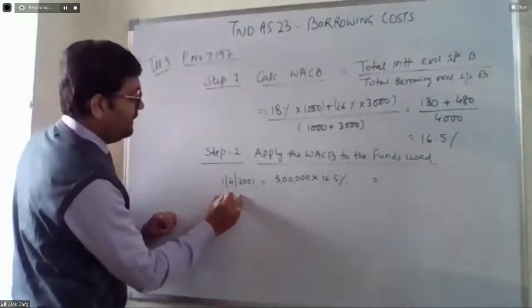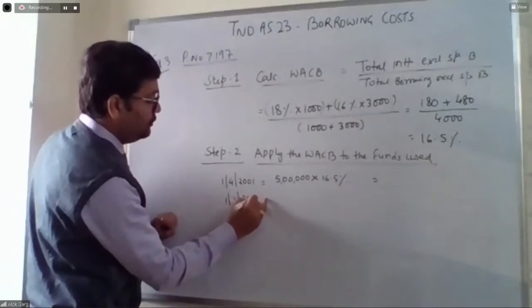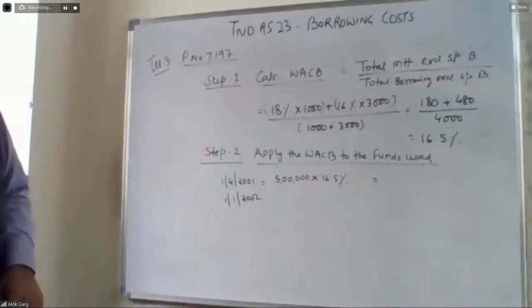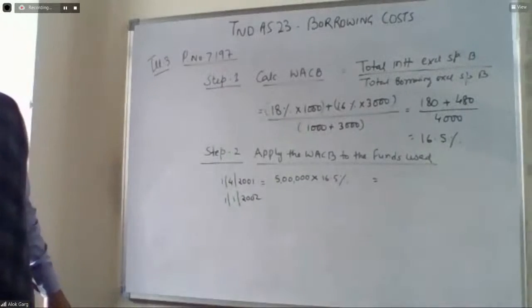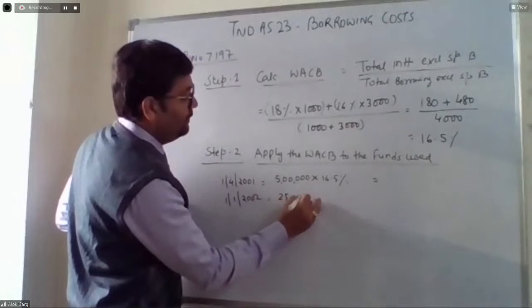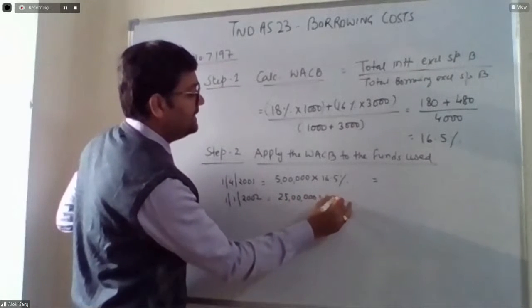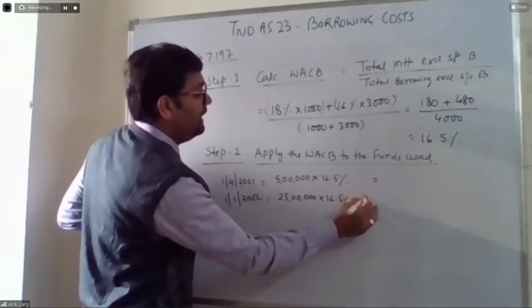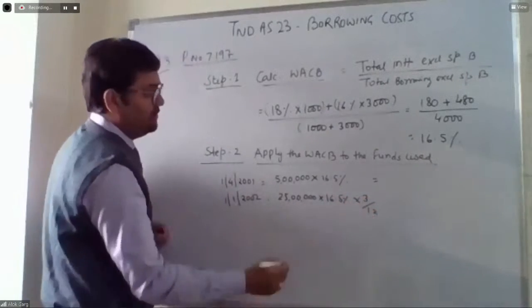And on 1st January 2002, is it 1st January? Okay. So on 1st January 2002, how much amount has been used? 25 lakh. 25 lakh multiplied by 16.5%, multiplied by 3 divided by 12, up to March.